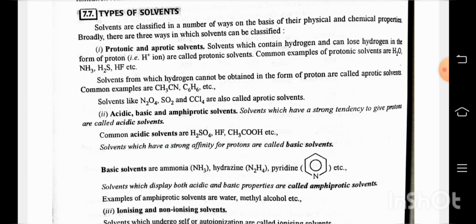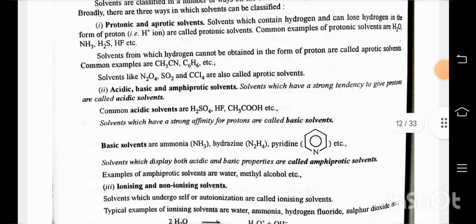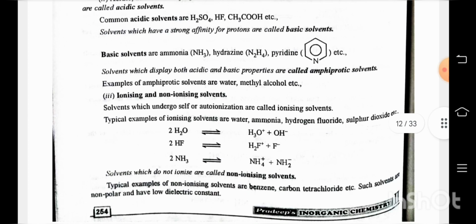Second, acidic, basic and amphiprotic solvents. Solvents which have a strong tendency to give protons are called acidic solvents. Common acidic solvents are H2SO4, HF, CH3COOH, etc. Solvents which have a strong affinity for protons are called basic solvents. Basic solvents are ammonia, hydrazine, pyridine, etc. Solvents which display both acidic and basic properties are called amphiprotic solvents. Examples of amphiprotic solvents are water, methyl alcohol, etc.